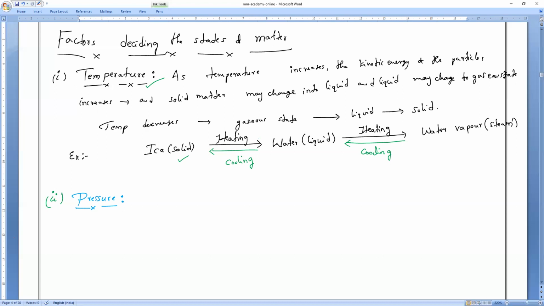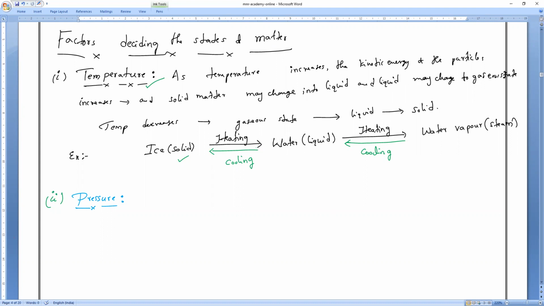Or else you can see that by pressurizing, solid can be converted into liquid, and liquid by lowering the pressure and increasing the temperature. Also you can see conversion of states in terms of pressure. If I increase the pressure by decreasing the temperature, gases may convert into liquids or solids.